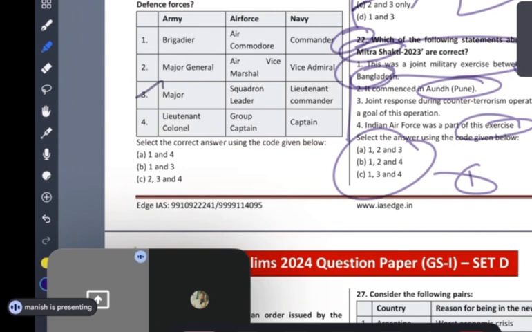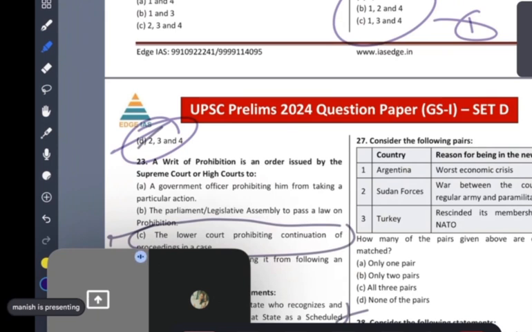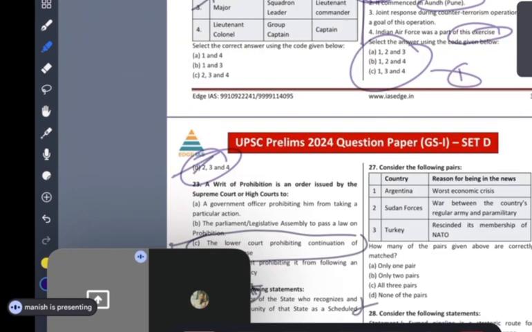But guys, this is factual: this exercise is between which two countries? Actually, it is between India and Sri Lanka. So the moment you eliminate one, you are directly reaching option D. Only one you eliminate. So sometimes, guys, if you have some basic understanding, you can directly reach the answer. This is what I'm telling.